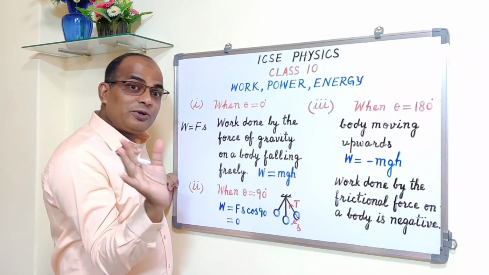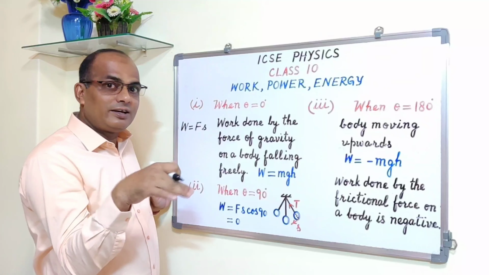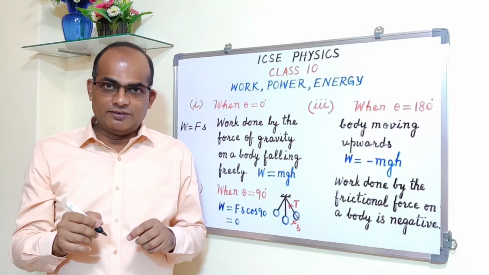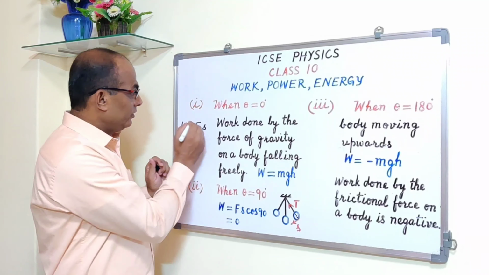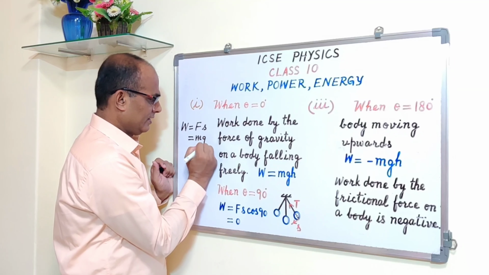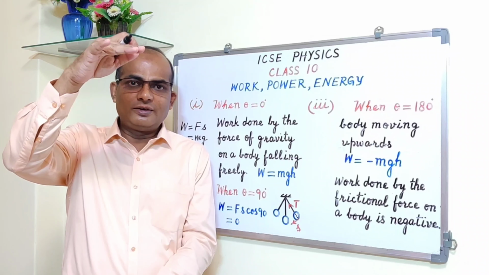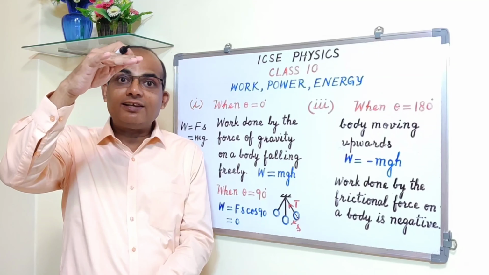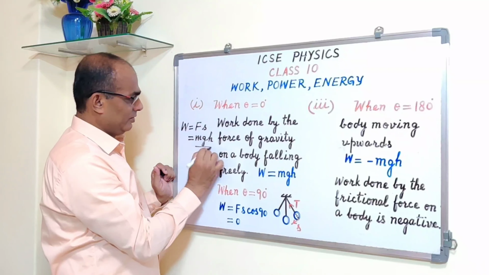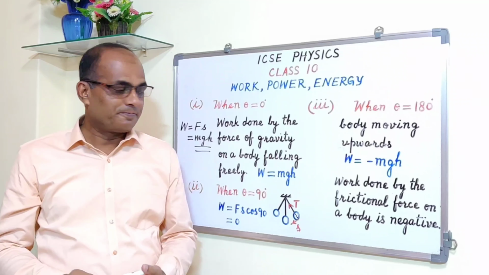Now I'm just explaining to you how we are getting W is equal to mgh in this case, because the formula that we discussed is W is equal to Fs. So F here is the force of gravity, the gravitational force, and that is mg. So in place of F you can write mg. And S is the displacement, so here it is vertical, falling, so we can call that displacement h, height. And then we are getting W is equal to mgh. W is equal to mgh is an example of theta is equal to 0. I hope it's clear now.